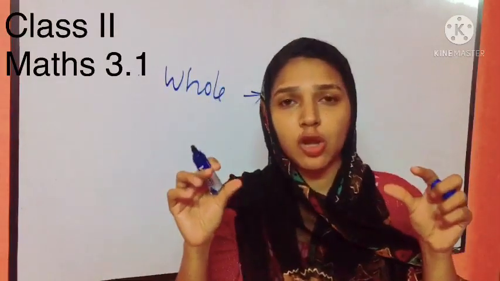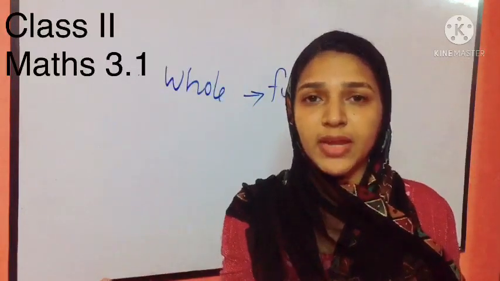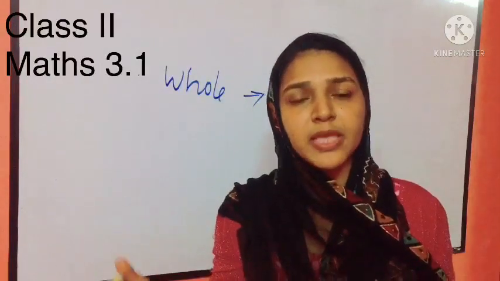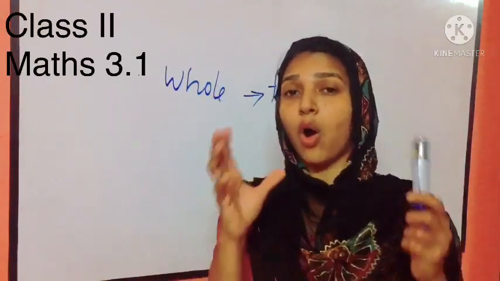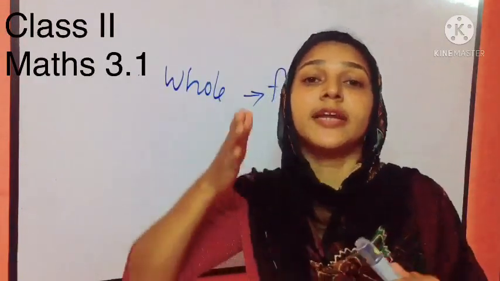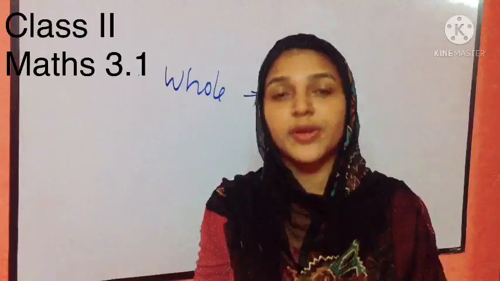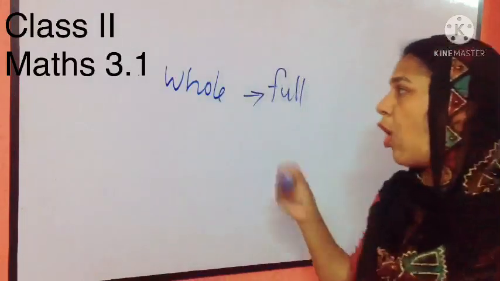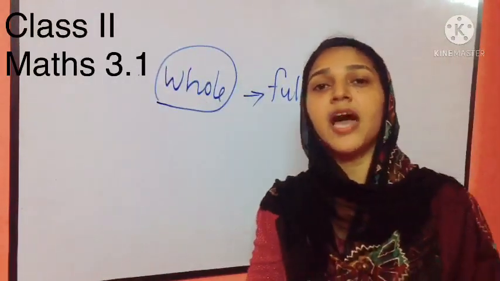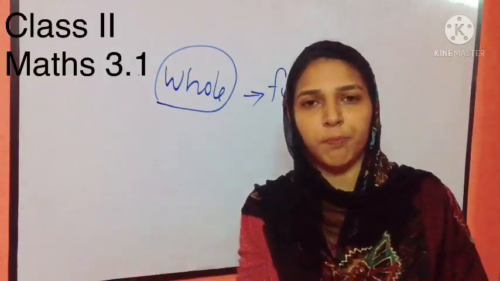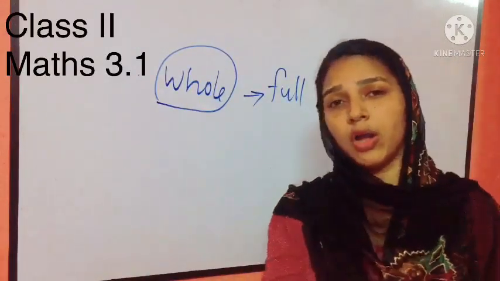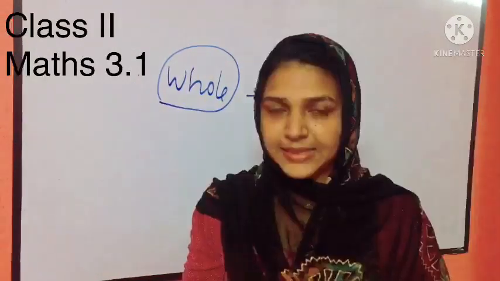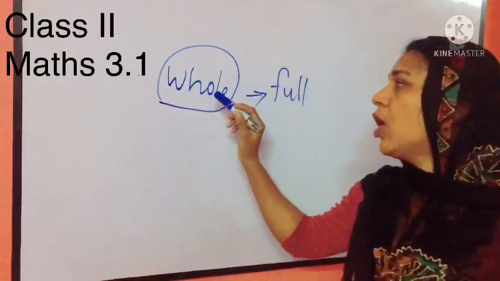That was a full chocolate which is not divided to anyone. That was a whole coconut which is not broken into pieces. That was a whole watermelon which was not cut into pieces. So students, the things which are not divided or not cut into pieces are called whole. So now you know what a whole is. Whole means full.